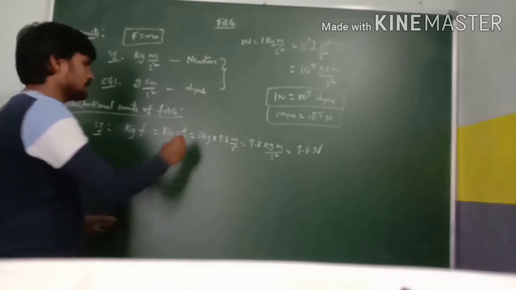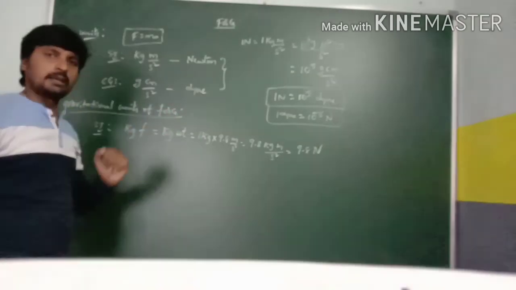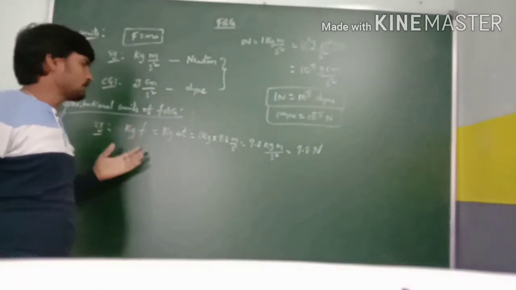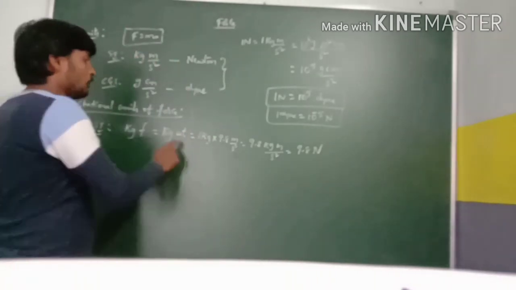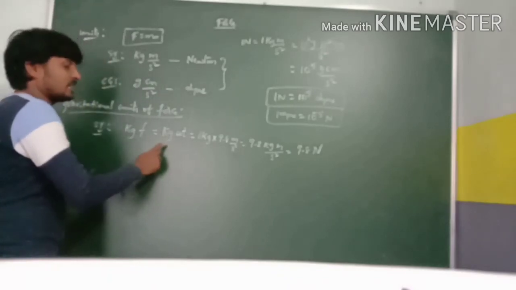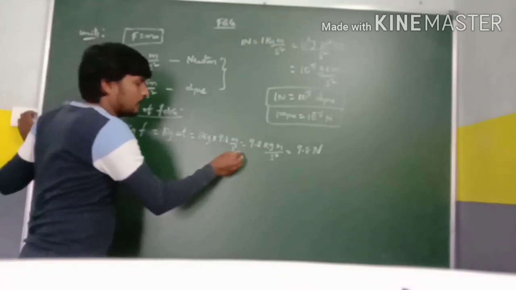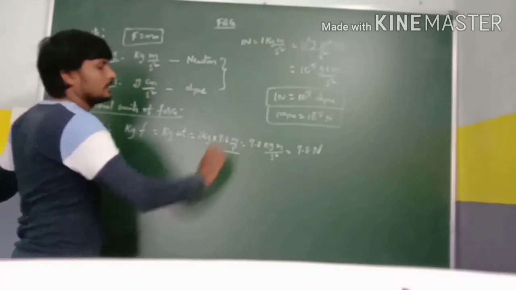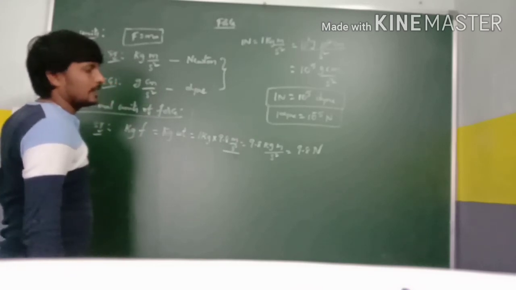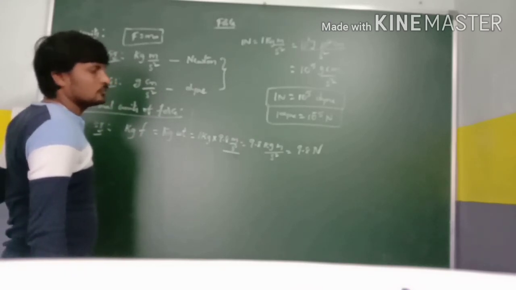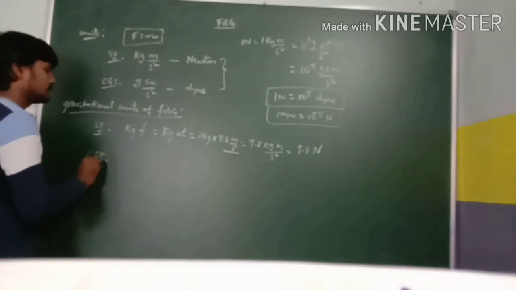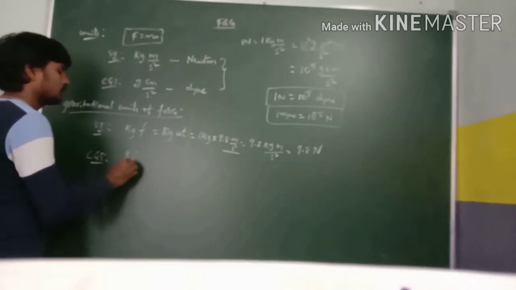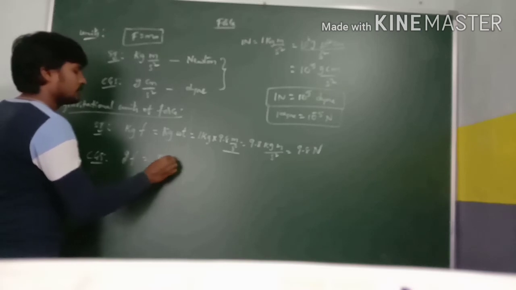The gravitational unit of force is kg weight or kg force. If we need this value in regular conversion, like in newtons and kg meter per second square, we must multiply this kg weight with the value 9.8, so that we get 9.8 kg meter per second square, which means 9.8 newtons. In the CGS system, it is gram force or gram weight.